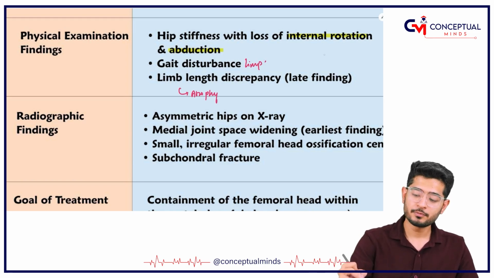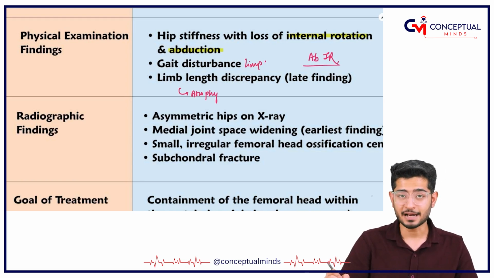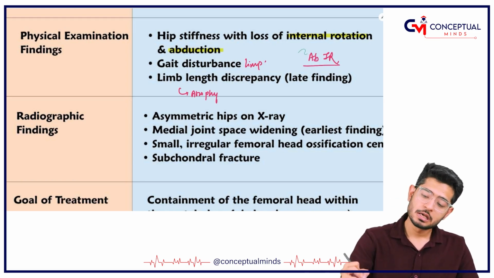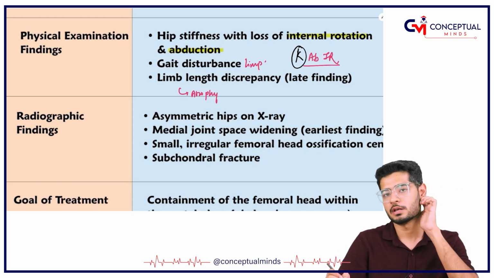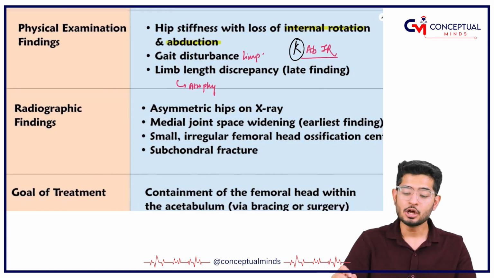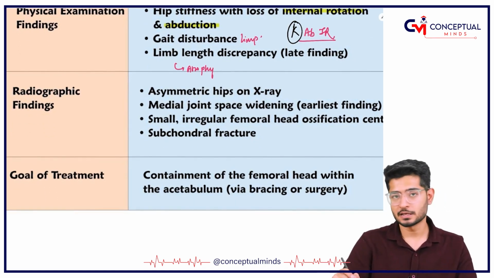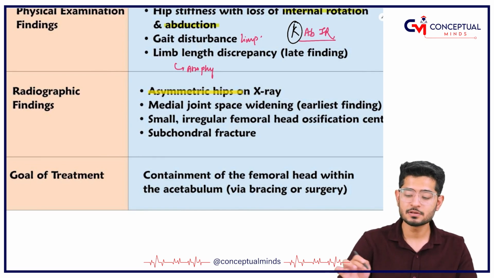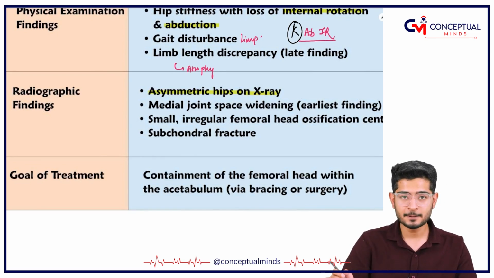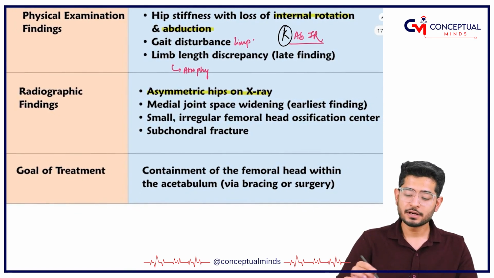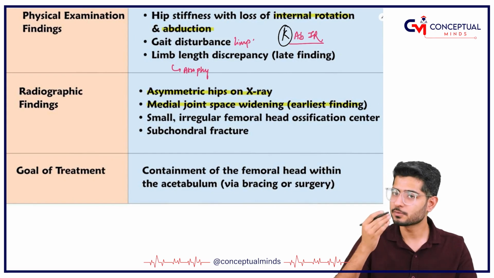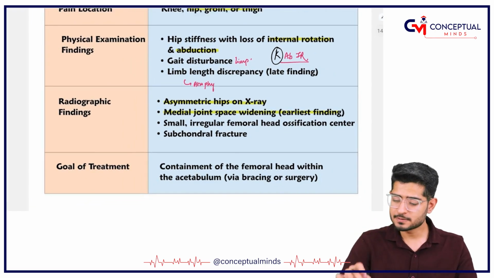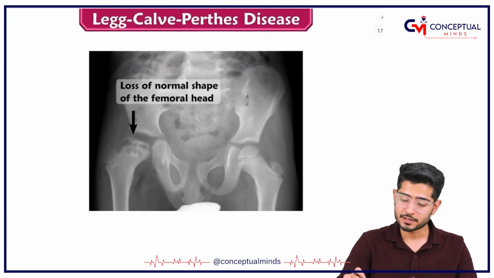Now the problem is in internal rotation and the problem is in abduction. Just remember another male friend of mine, his name is Kabir, so you can remember problem in abduction and problem in internal rotation. Because there's a limb length discrepancy, there will be an asymmetric hip seen on the X-ray, and the earliest finding is medial joint space widening. The joint space will be opened because the head is gone.